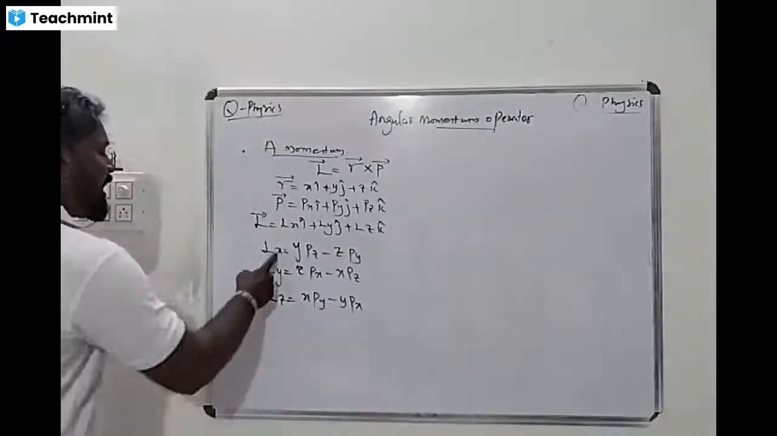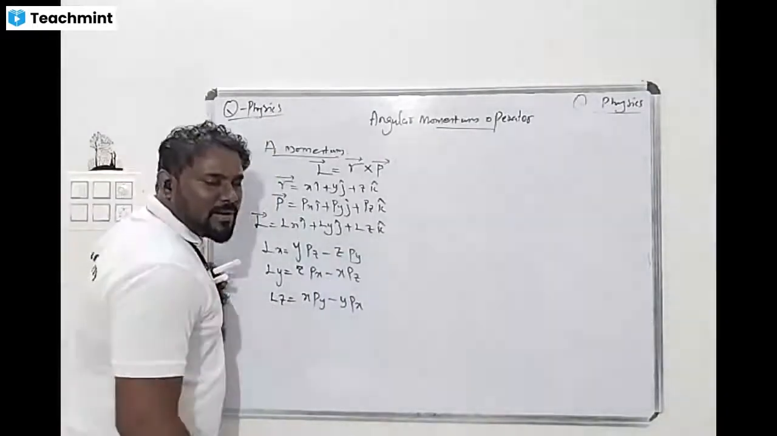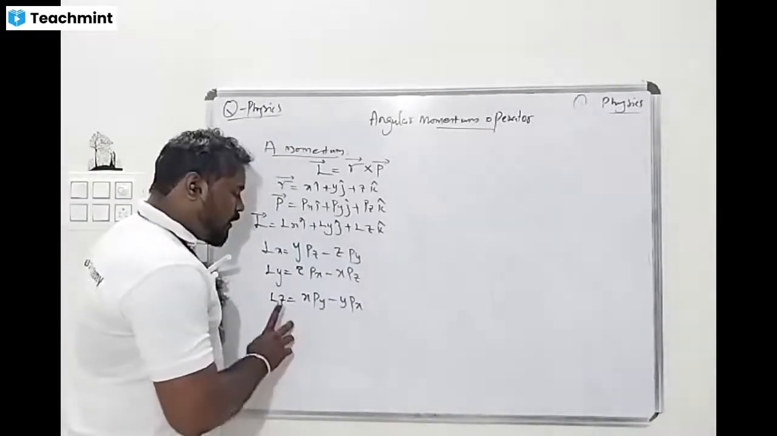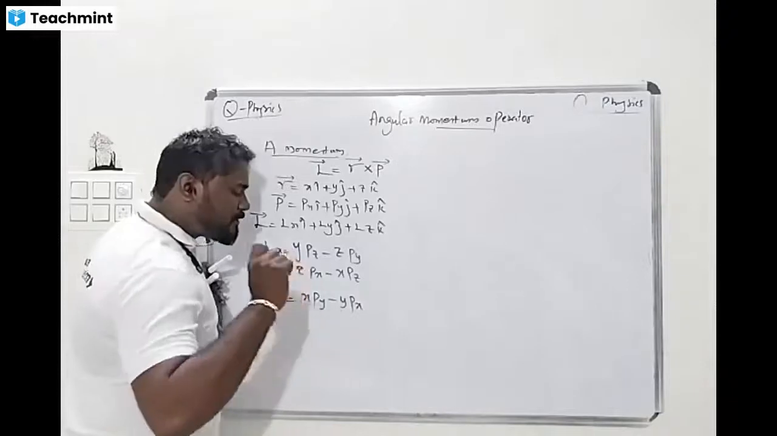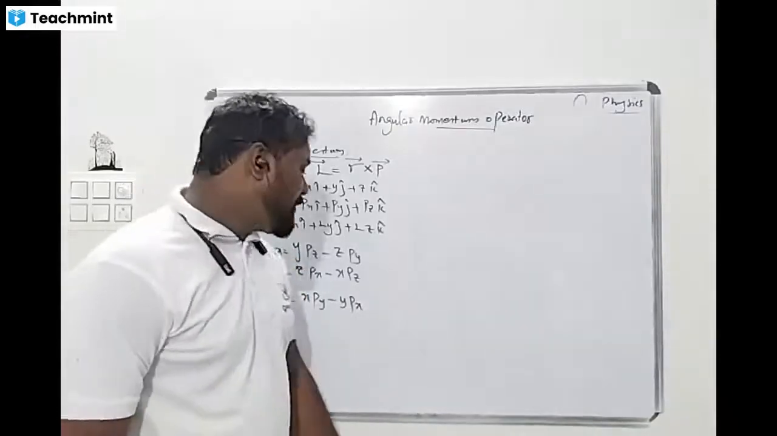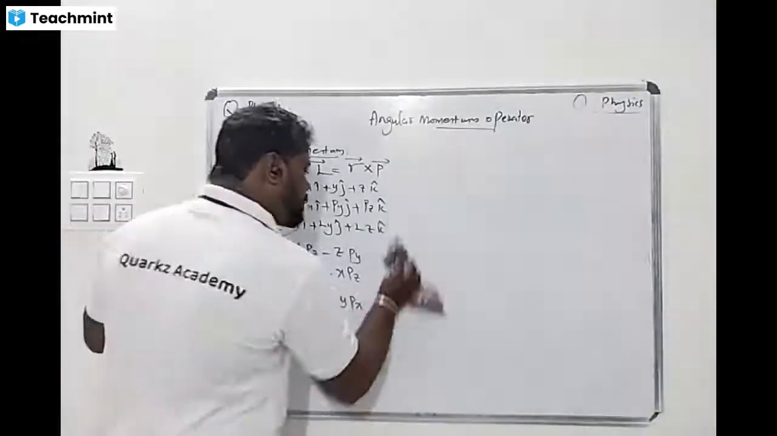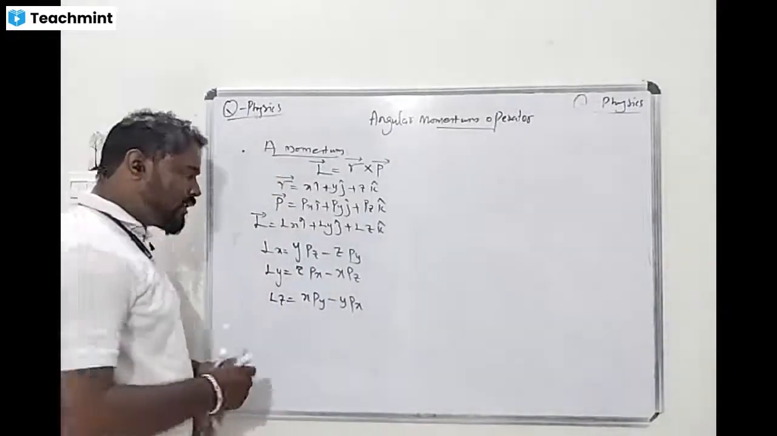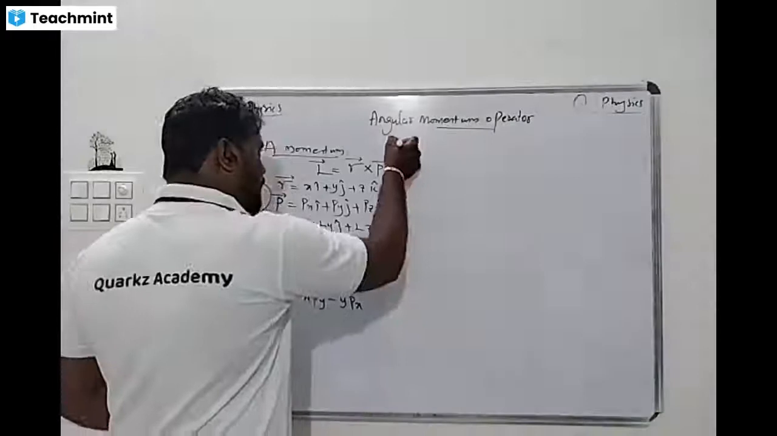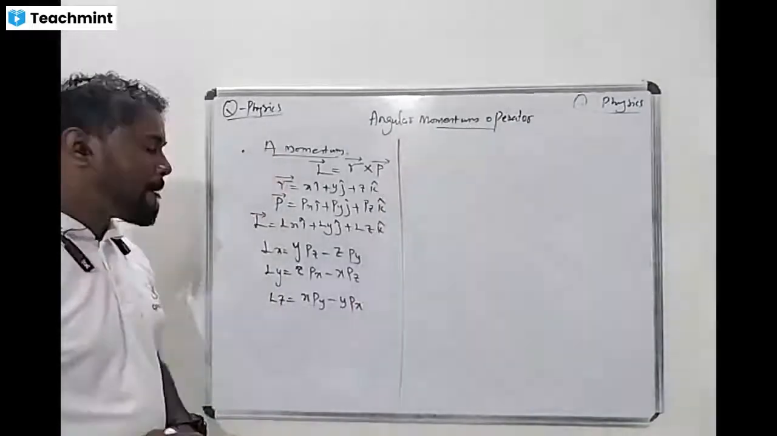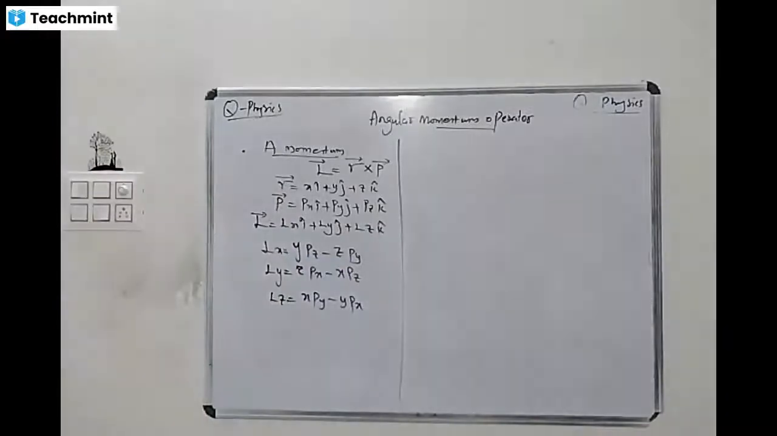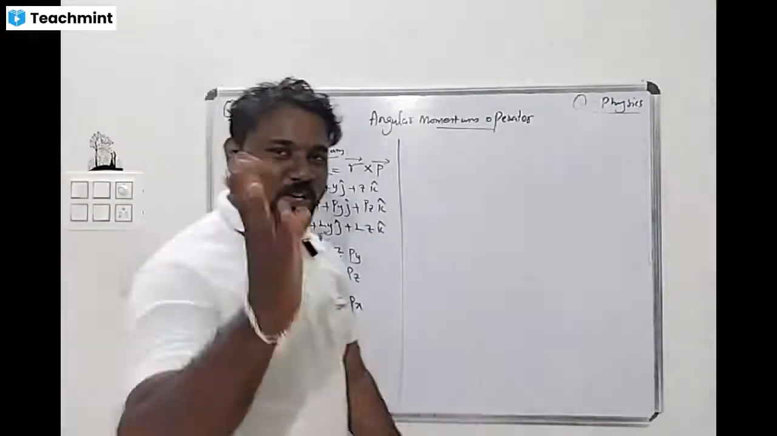So Lx is nothing but ypz minus zpy. Ly is equal to zpx minus xpz. Then Lz is equal to xpy minus ypx. Is it clear? Quickly tell me the three formulas. Lx equals ypz minus zpy, Ly equals zpx minus xpz, Lz equals xpy minus ypx. Good.